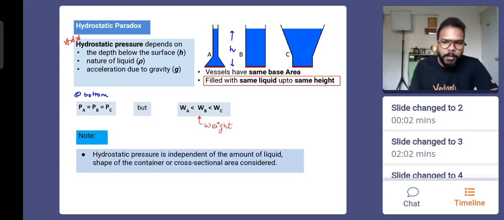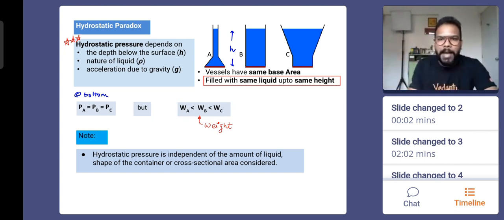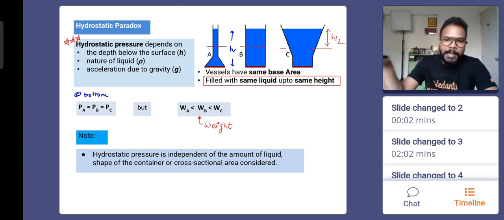So everyone, just listen to me now. They don't have the same weight. That's why the height is the same, but the mass is not the same. At any layer, if you consider the pressure at a height h/2 also, those three points will also have the same pressure, same level.